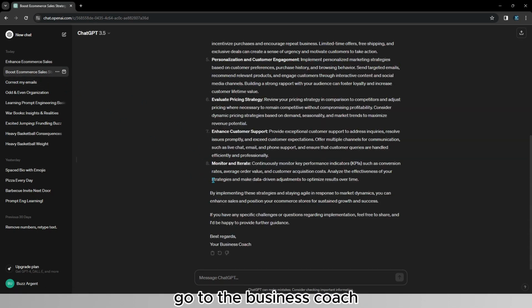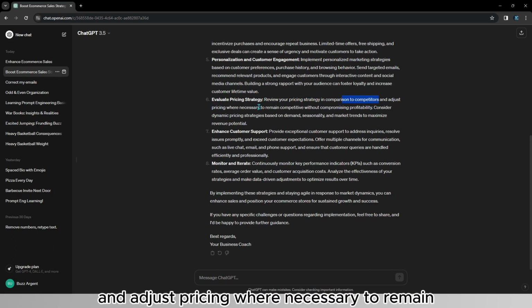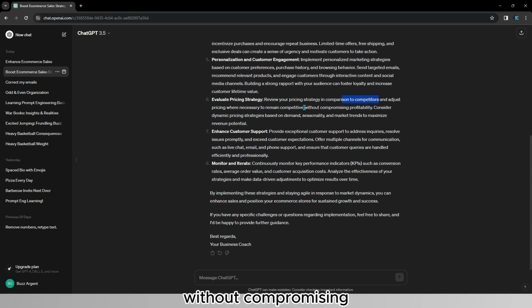Instead, if you go to the business coach, it's way more precise. As you can see, it says review your pricing strategy, action step, review your pricing strategy. It's already an action step. In comparison to competitors, so you can search competitors of your store which sell the same or similar products, and adjust pricing where necessary to remain competitive without compromising profitability.